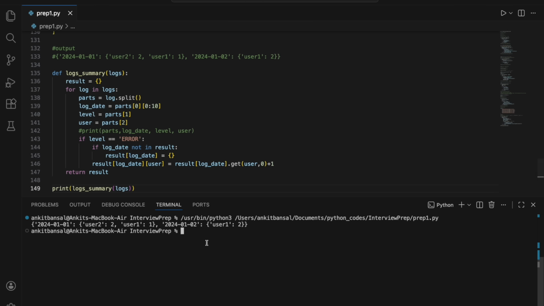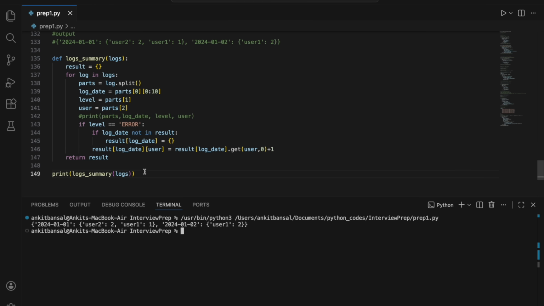Yeah. Okay. I hope this makes sense, and this is a very common thing in data engineering when you are working, apart from interviews as well. This is a very common thing. You will be working with dictionaries and lists, you will be parsing them, running a loop. So you should be very comfortable with these kinds of problems.